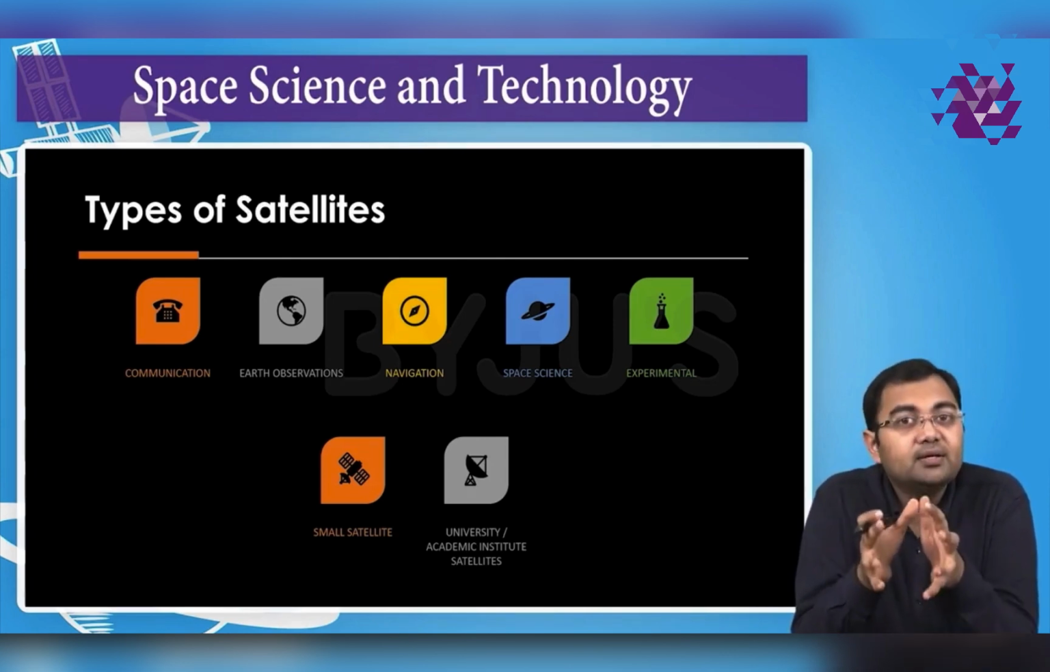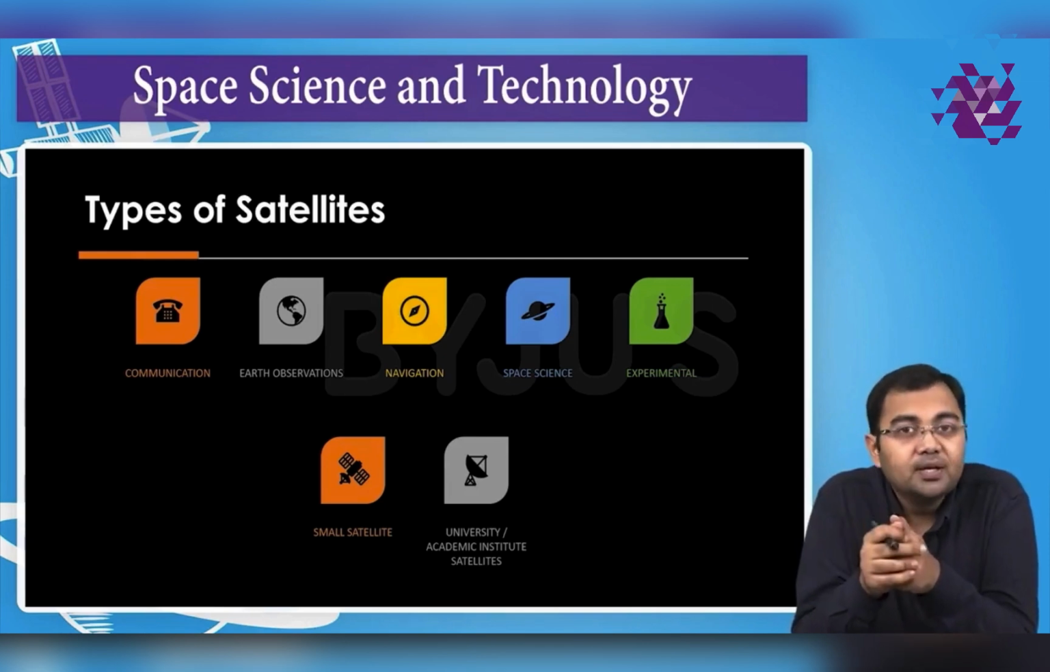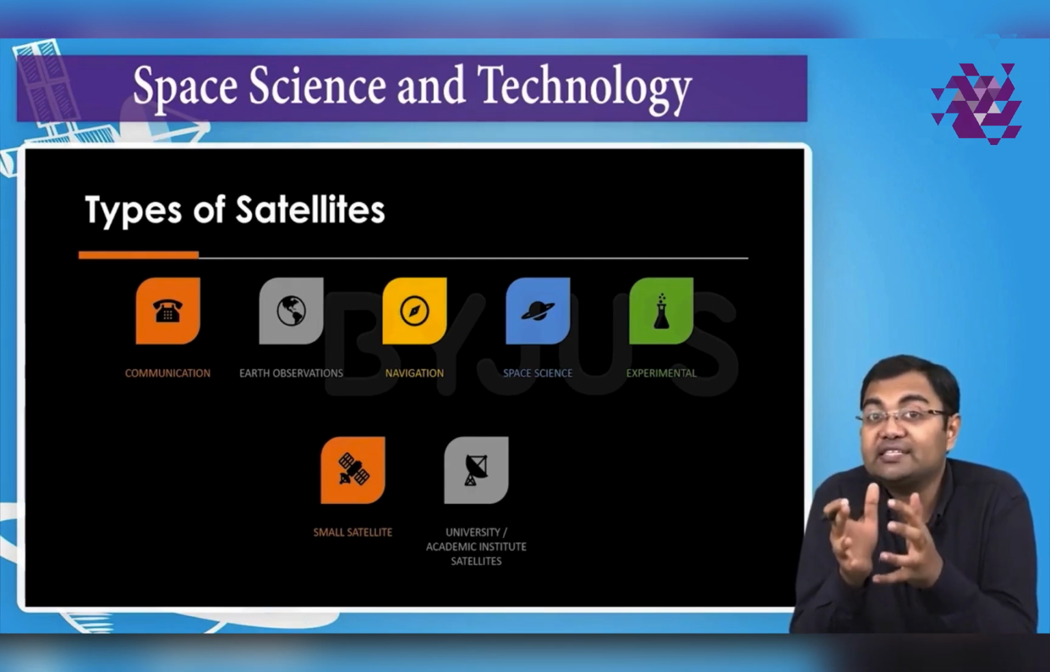And all these are the satellites, the way the classification has been done by the Indian Space Research Organisation, ISRO. So let's try to understand what the various application areas are and how we classify the various kinds of satellites that India has.